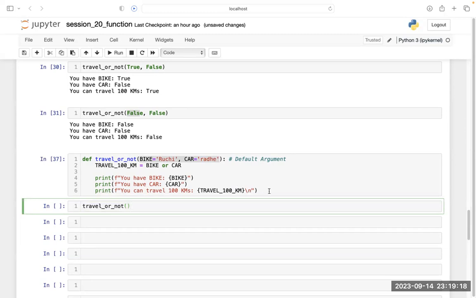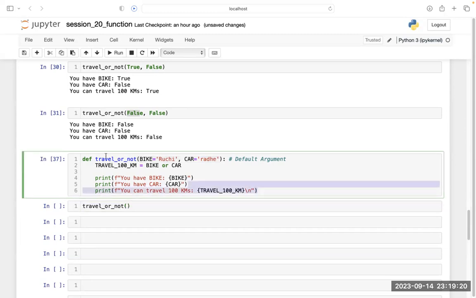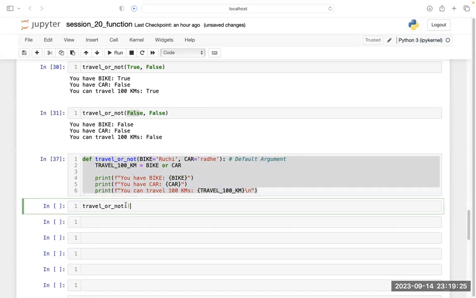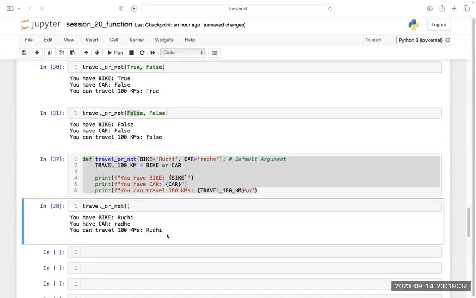There are two parts. One part is defining a function. So here you have defined a function. Now, if you do not call the function, it will not give you the result. So here I am calling the function. When I am calling this function, I am getting this output.